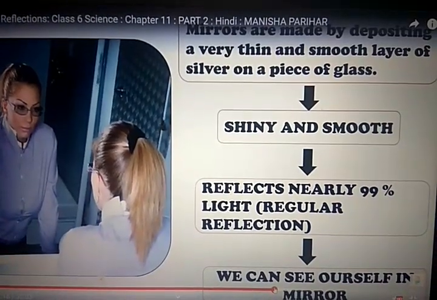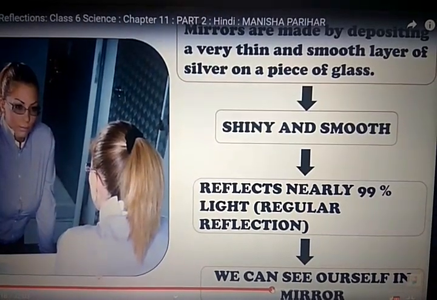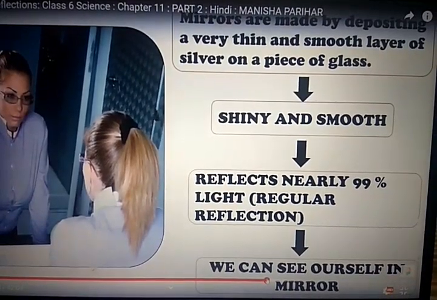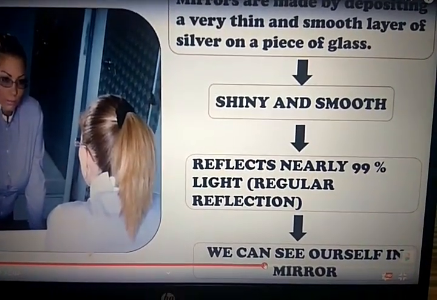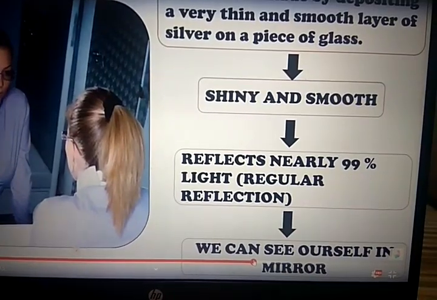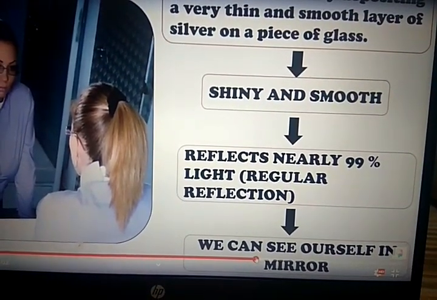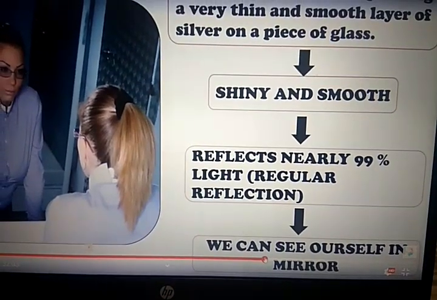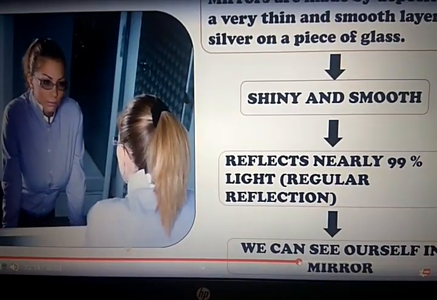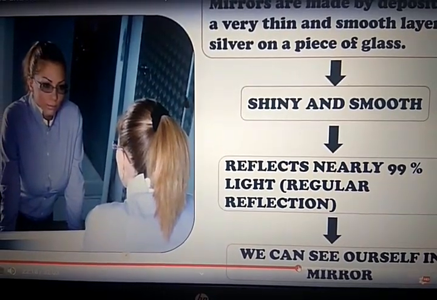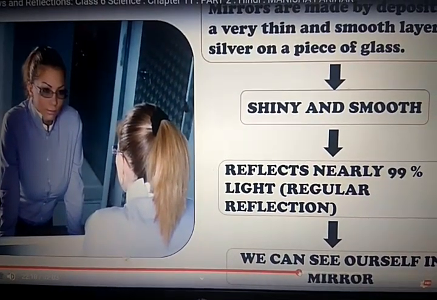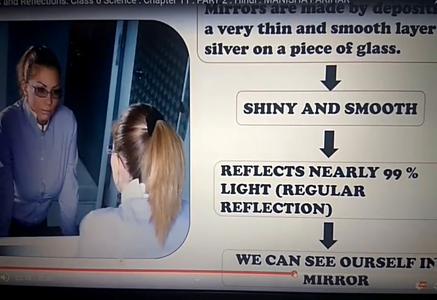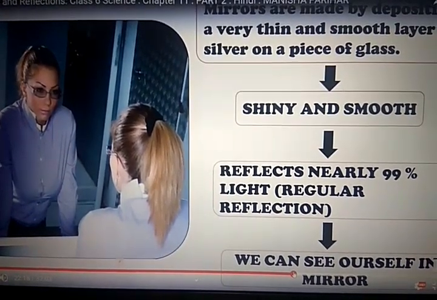Do you know how mirrors are made? Mirrors are made by depositing a very thin and smooth layer of silver on a piece of glass, right? So the shiny and smooth surface reflects nearly 99% of light, giving regular reflection, so we can see ourselves in the mirror. So in regular reflection we can see our face in a mirror, but in irregular reflection we cannot see our face in those objects.